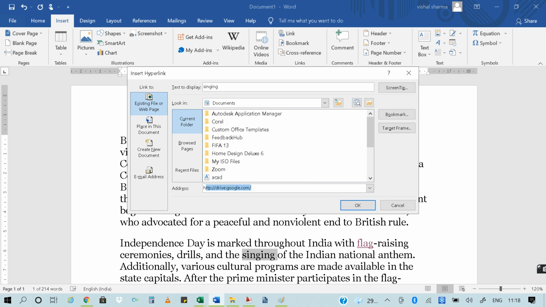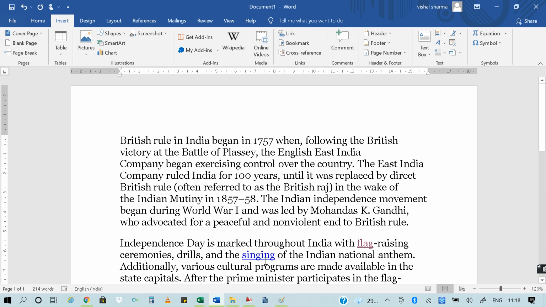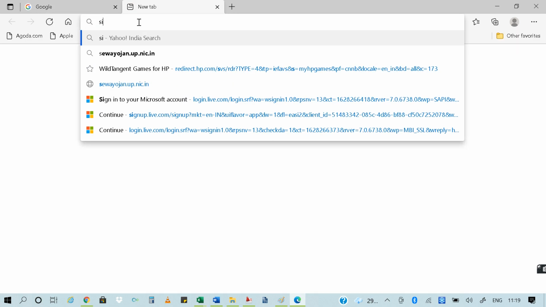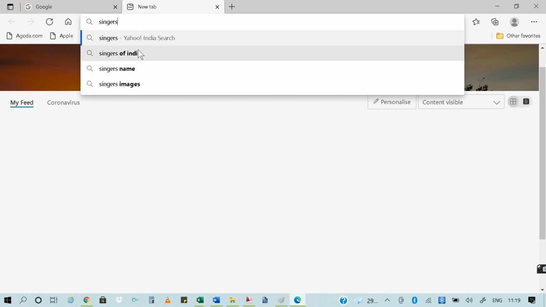Suppose I want to take a file from the internet, so I will simply type it, and then click OK. Whenever I go with this, I can see that the page is redirected to google.com, where you can search for anything. I have not saved any file or copied any link for this particular file. Suppose I search for singers, singers of India.